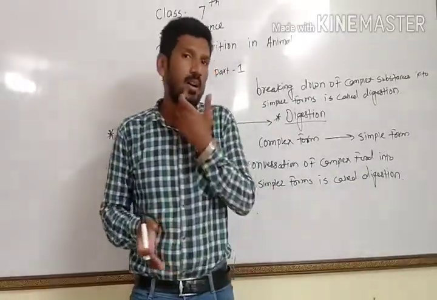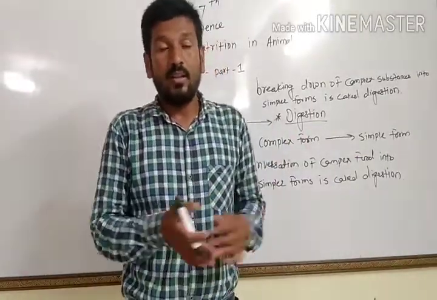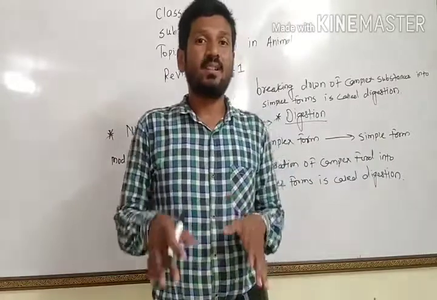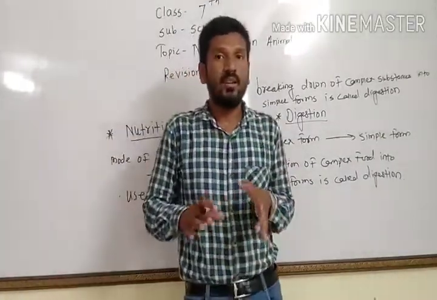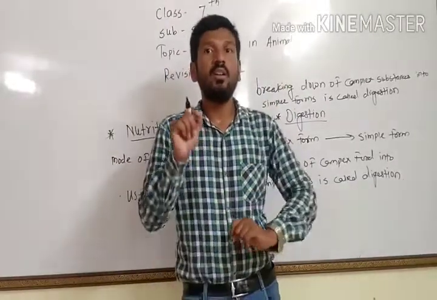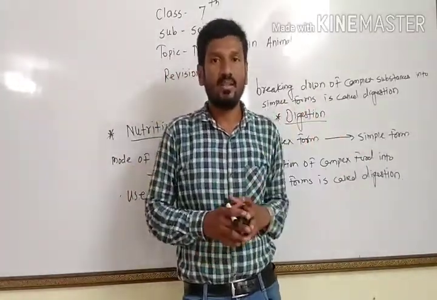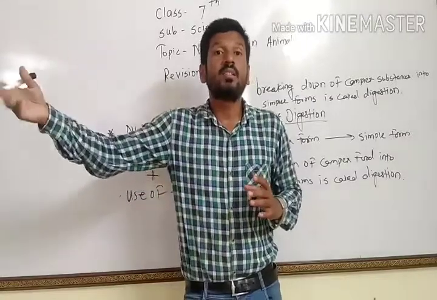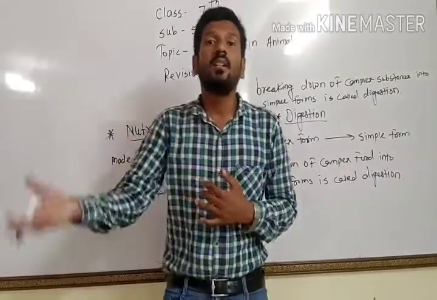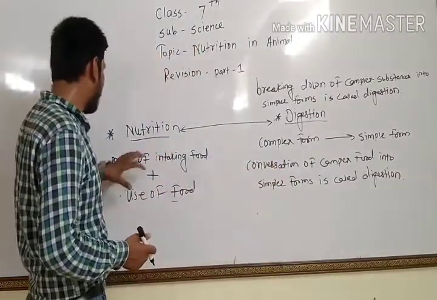Just like we need fats that are present in our foodstuff. When we eat fat-rich food, it enters our body and the fats are converted into fatty acids. Conversion of fats into fatty acids is complex to simpler. Fat is a complex substance and fatty acids are a simpler substance. When the fats break down into fatty acids, that is called digestion. Have you understood these two points, nutrition and digestion?